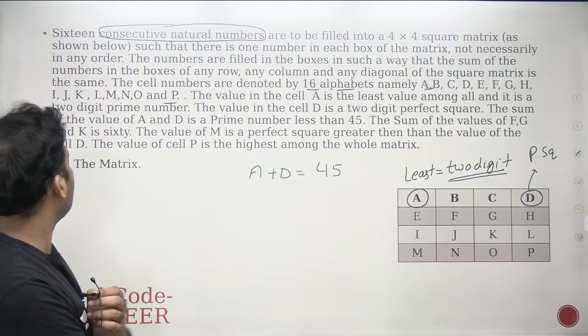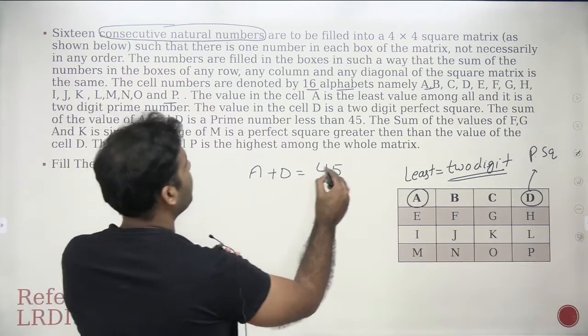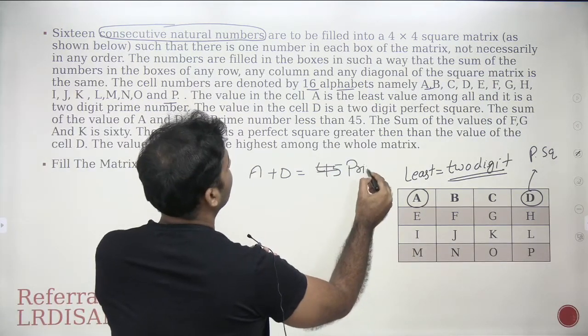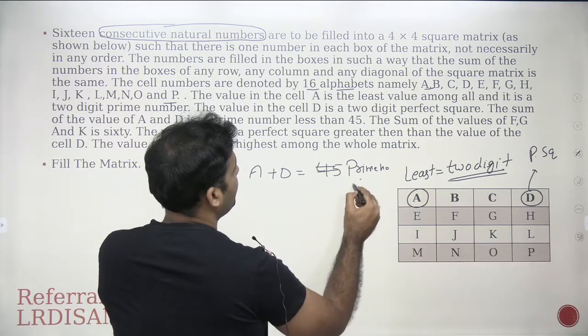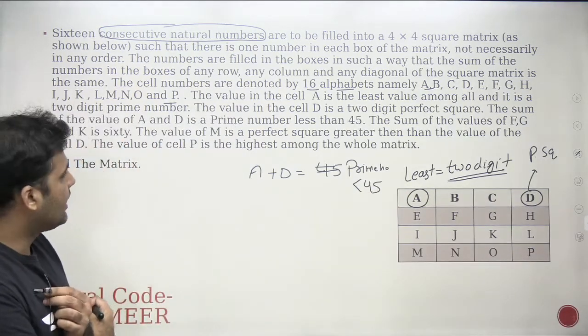Right? The value of A plus D is a prime number, and this prime number should be less than 45. Now let's look at the possibilities. Do we have anything else related to A and D?